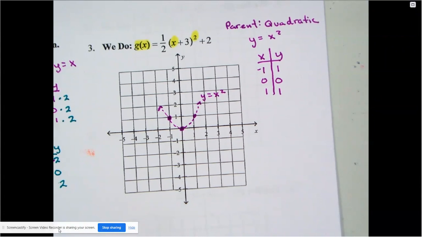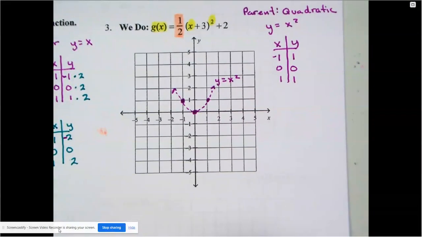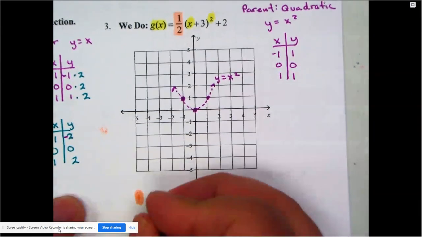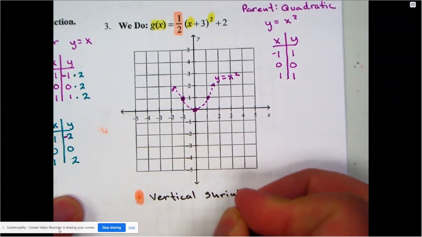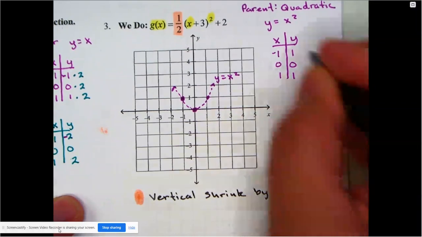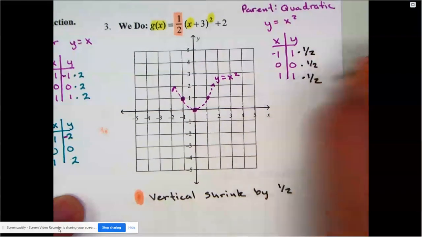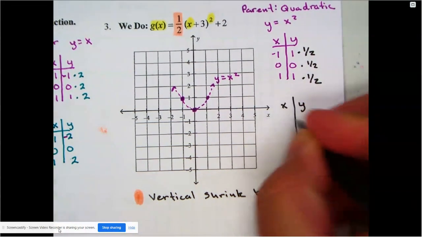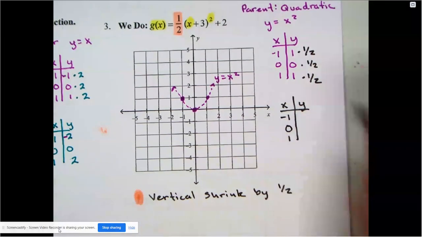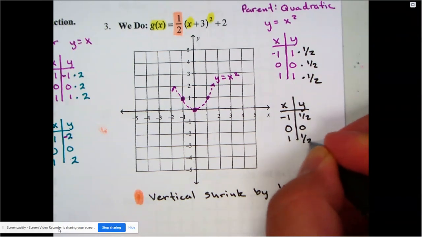So first of all, I see a 1/2. Well, remember, as soon as that 1/2 shows up, see, for that orange color up there, that 1/2 just means one thing. I'm going to do a vertical shrink by a half. So that means I'm going to go in here and multiply everybody by a half. So that's the first thing I'm going to do. So you know what? Let's take care of that now. So my new values would be, yes, negative 1, 0, 1 for the x's, but now my y's are 1/2, 0, and then a half.